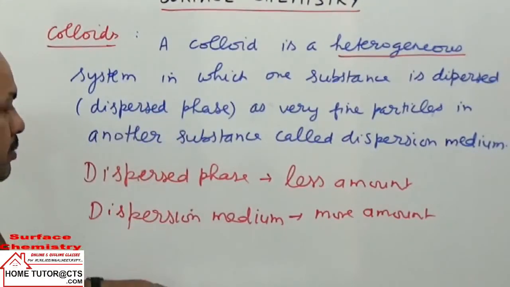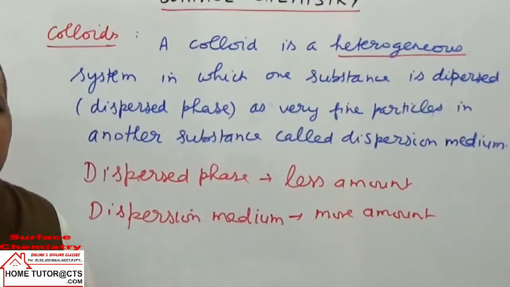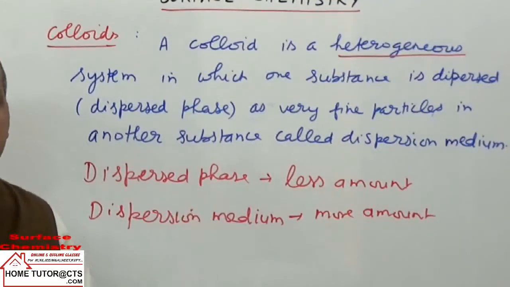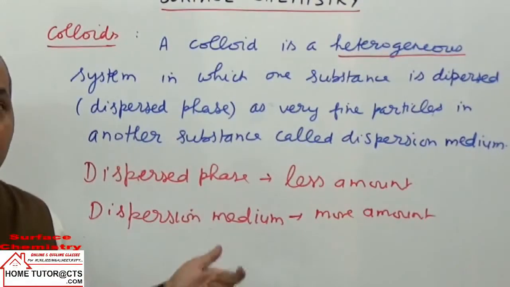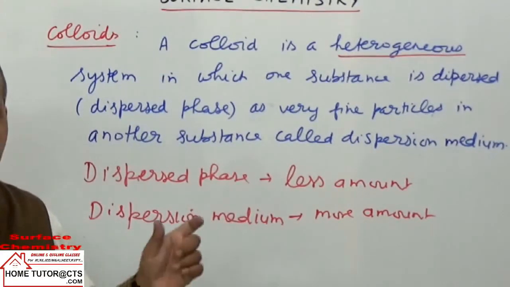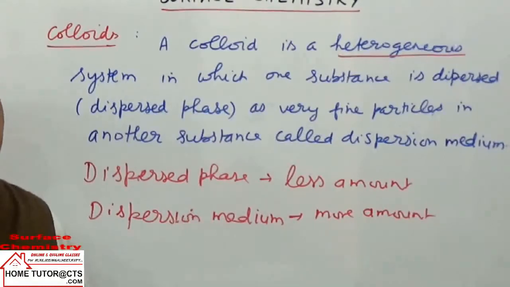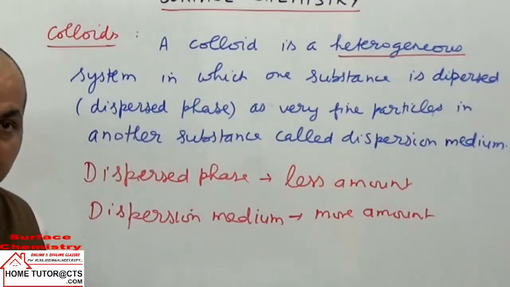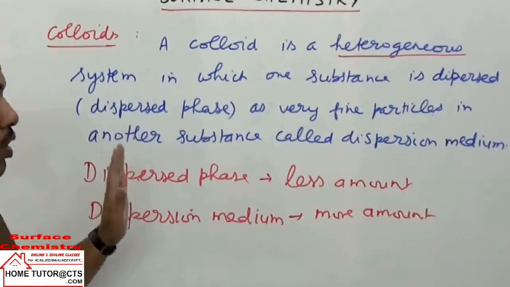Questions come commonly on the difference between lyophilic and lyophobic sols and on the properties of colloidal mixtures, especially electrical properties.